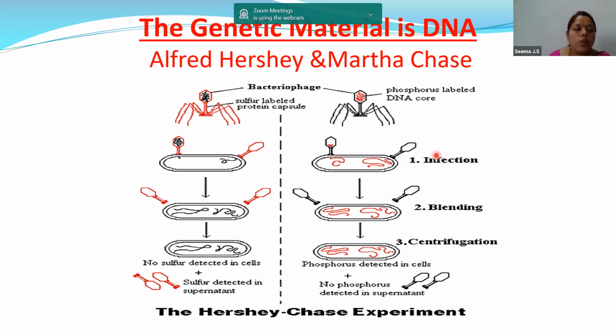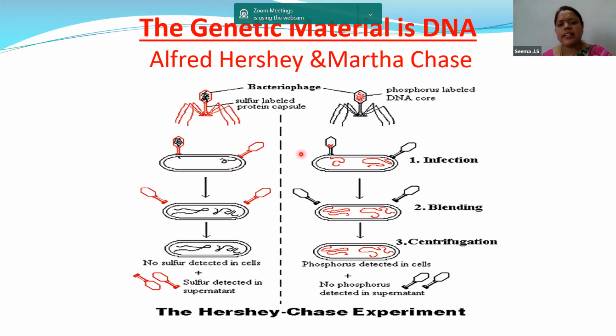Now let us know what happens in the next step. As the infection proceeds, the viral coats were removed from the bacterial cell by a process called blending. See children, when the bacteriophage attaches to the E. coli, the first thing it does is inject its DNA into the E. coli bacteria.